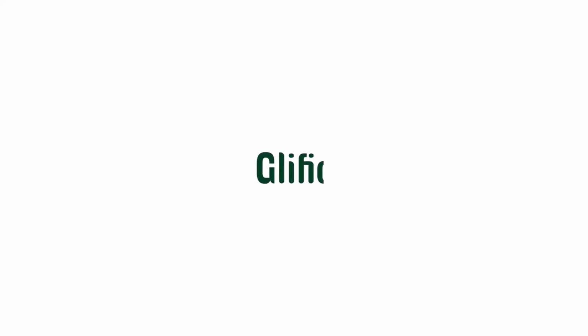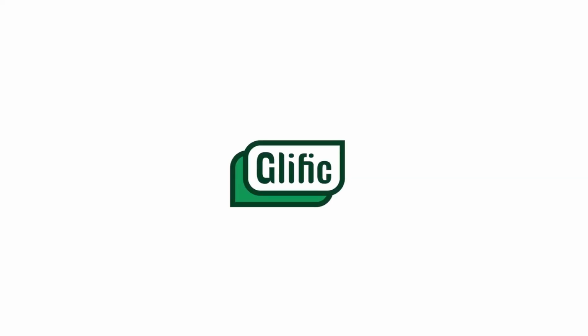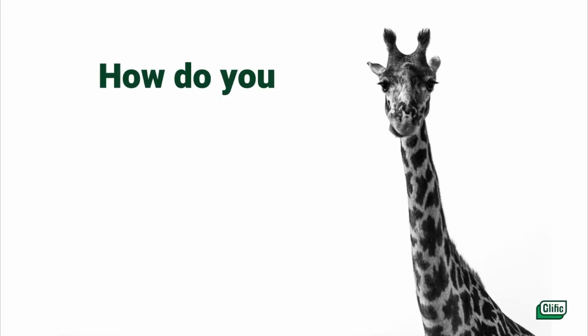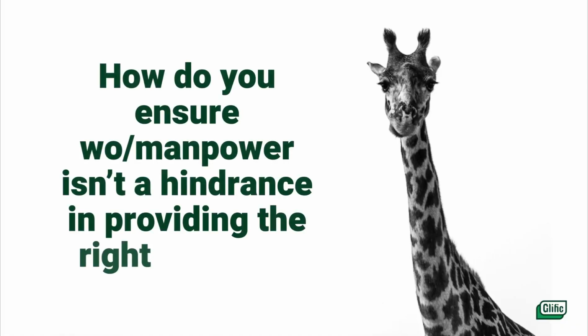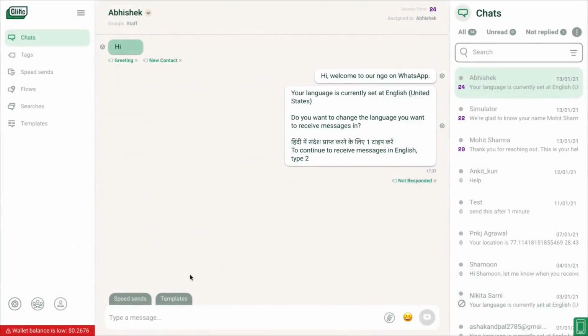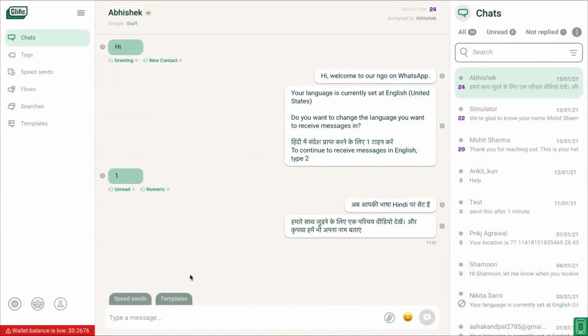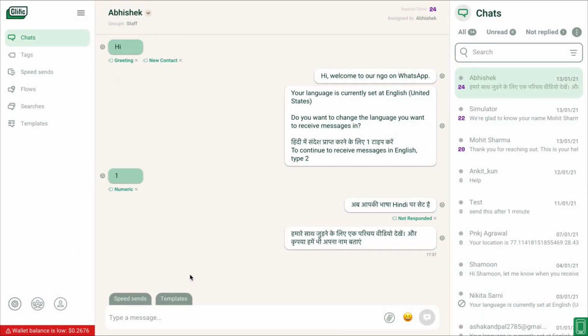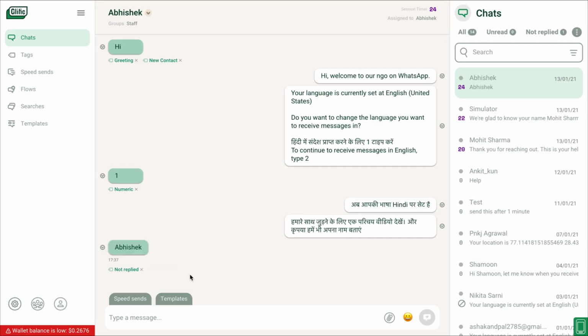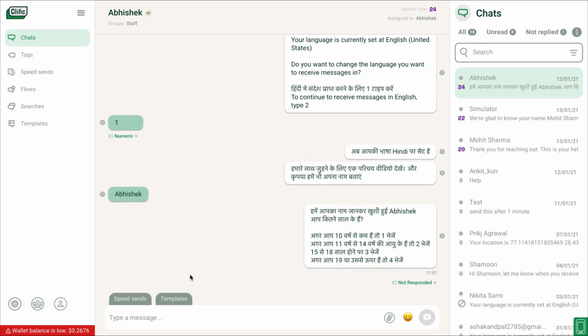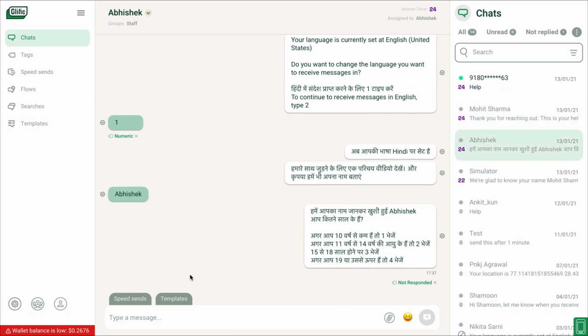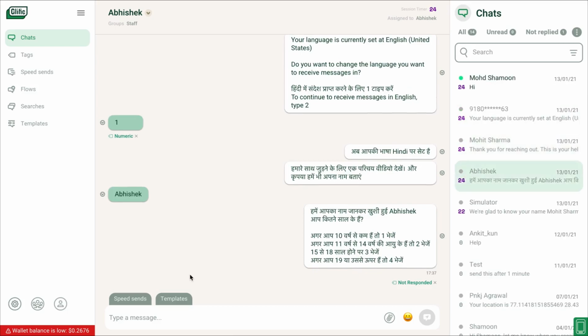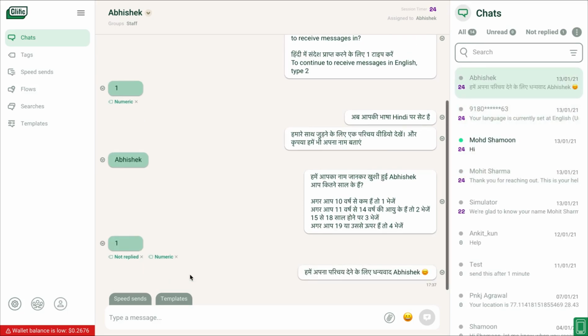A chat can change a life. Now you can change thousands together by increasing your communicating power with your beneficiaries through WhatsApp. Watch how. How do you ensure money and manpower isn't a hindrance in providing the right support? Once you set up your automated conversation flows, most of the conversations can be handled via the bot. As you can see on the right, a lot of the conversations are happening automatically.